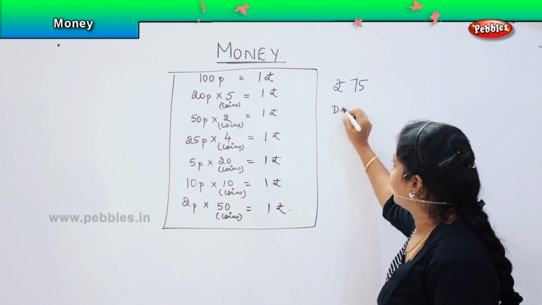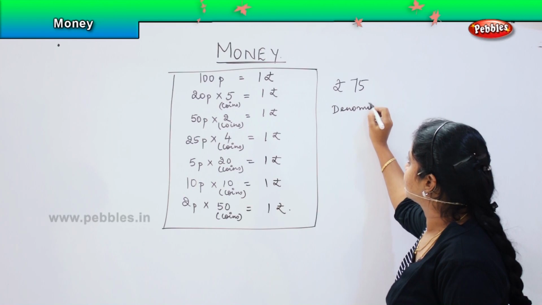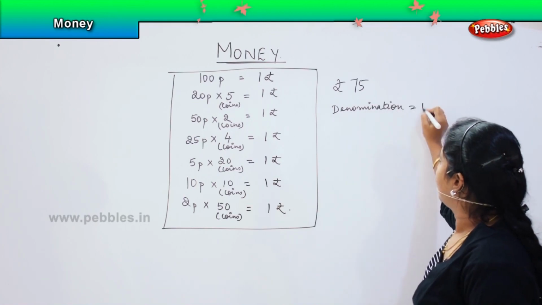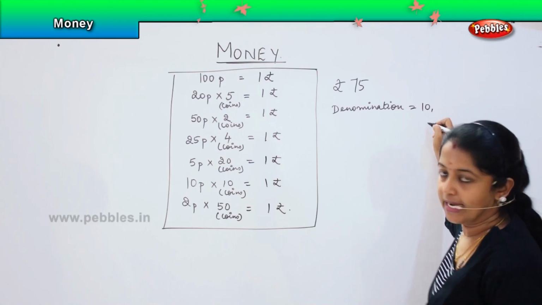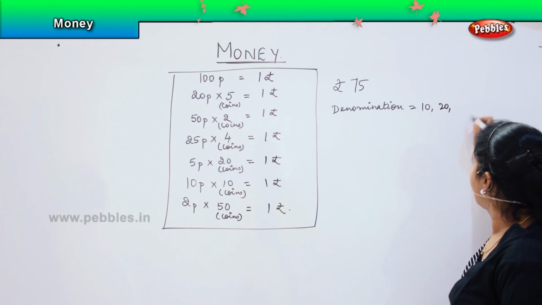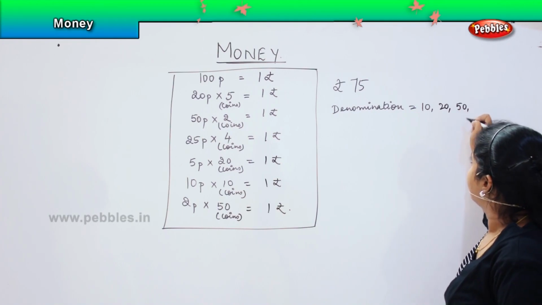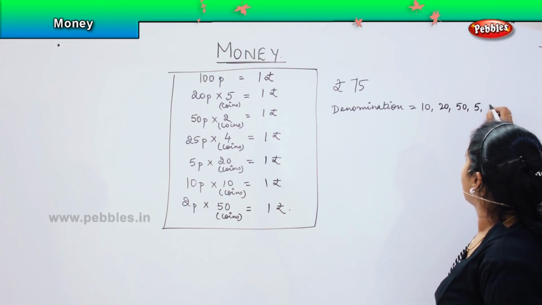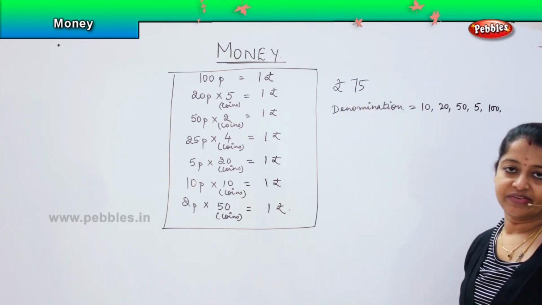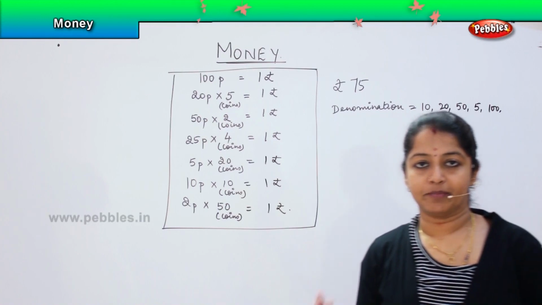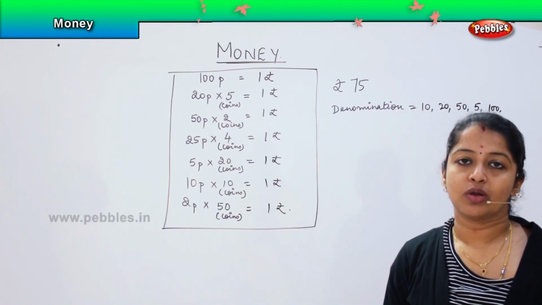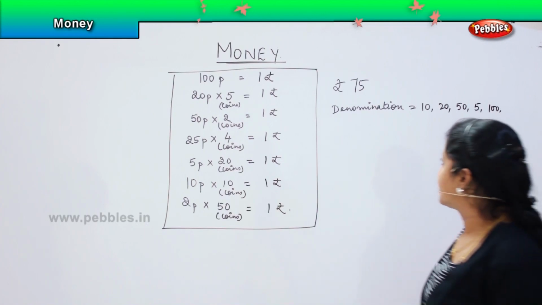I have a denomination of 10 rupees, then a denomination of 20 rupees, a denomination of 50 rupee, then 5 rupee, 100 rupee, right? So how will I calculate 75? If I have to purchase a product which is worth 75 rupees, how am I going to give the money value? So what are the chances?